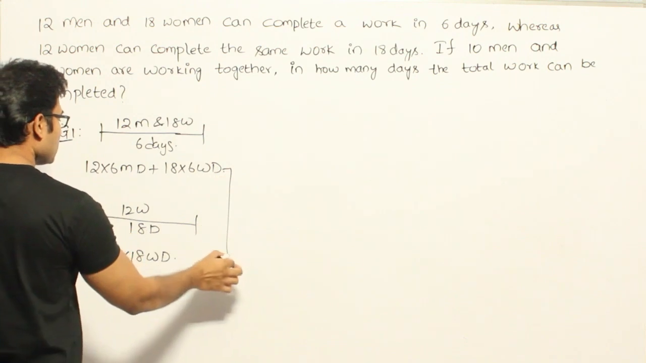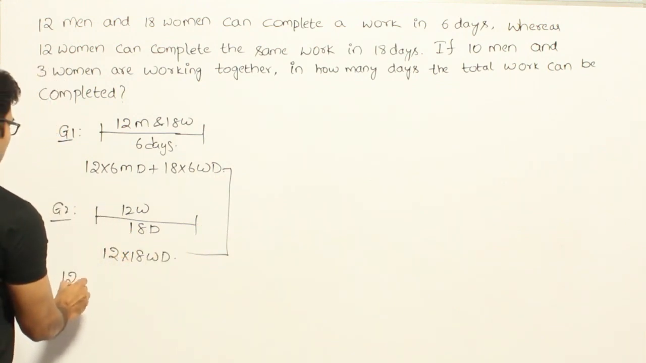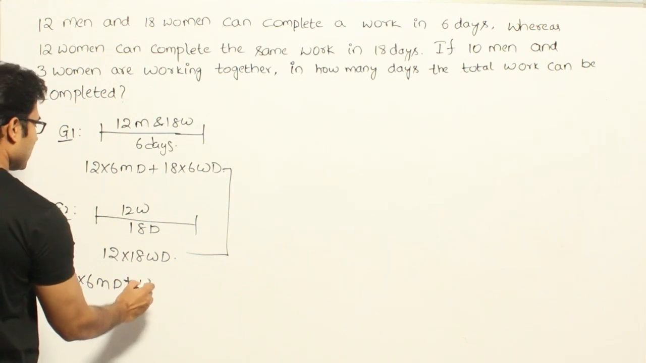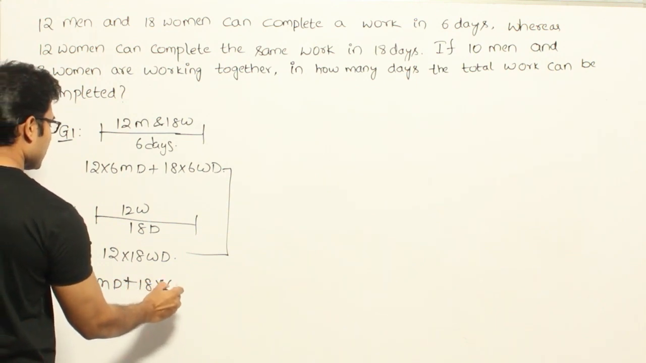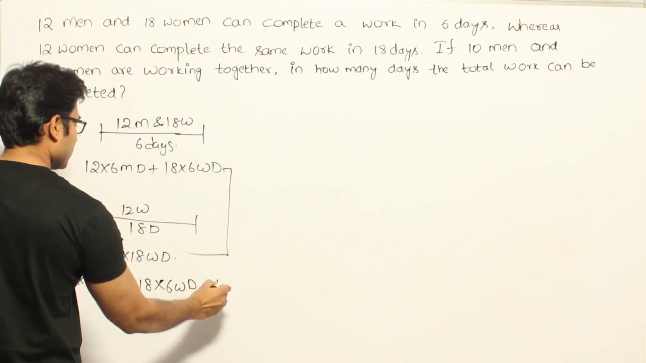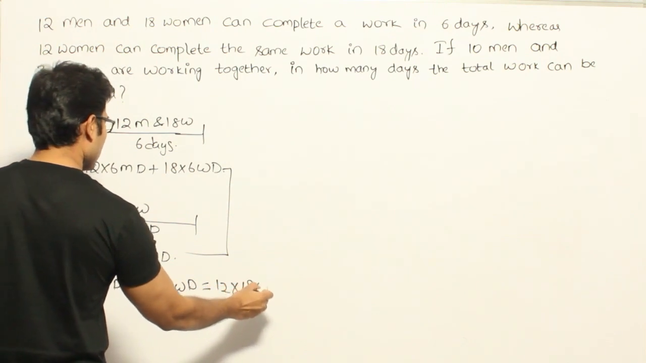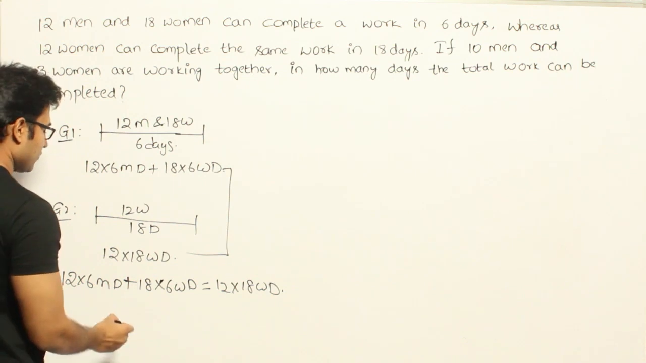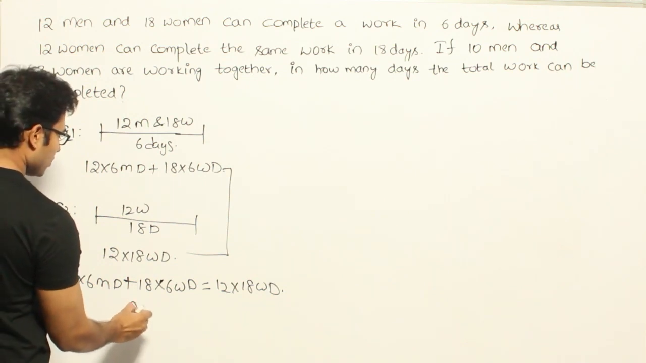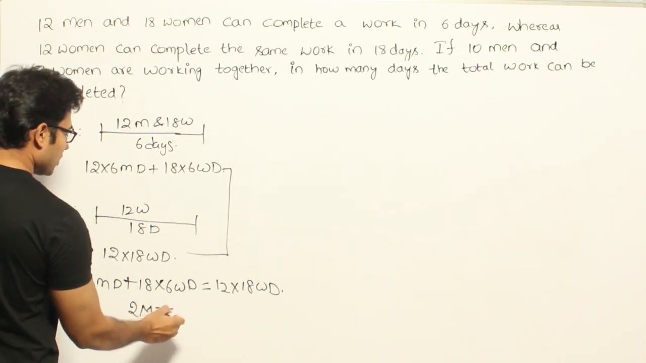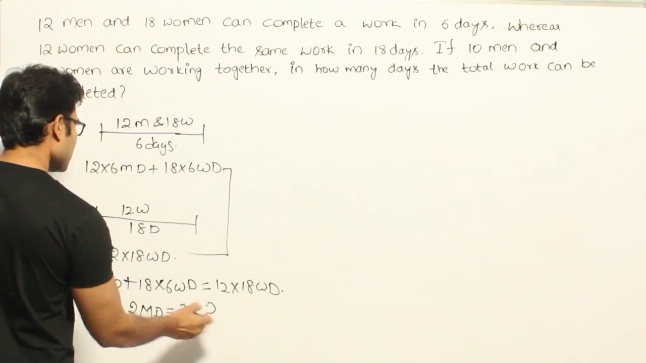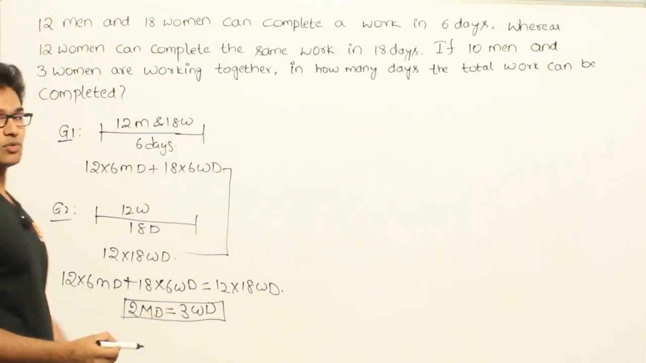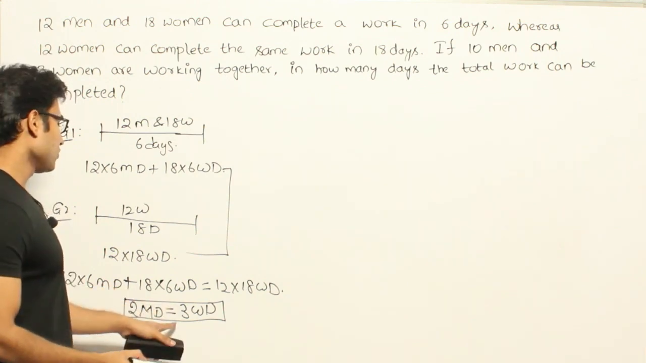If you try to equate these two efforts, we get 12 into 6 men days plus 18 into 6 women days is equal to 12 into 18 women days, right? Now if you cancel out the terms and find the ratio, you will get that 2 into men days equals 3 into women days. So what does it mean? Men days by women days equals 3 by 2. Alright? So you are able to find it out.